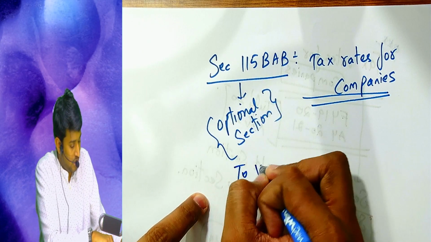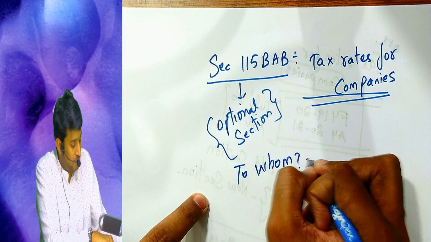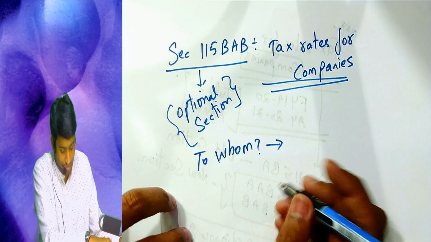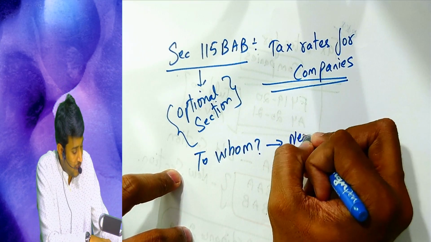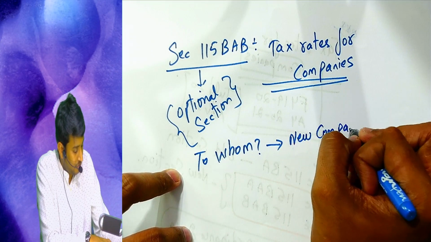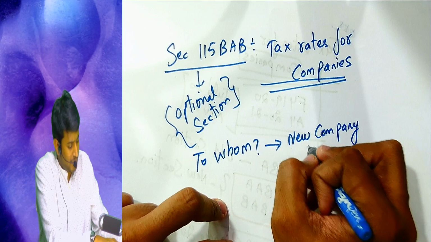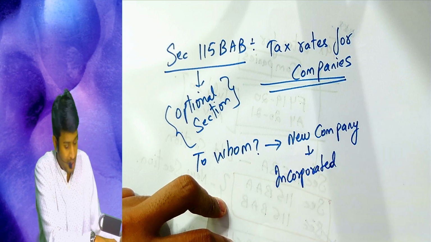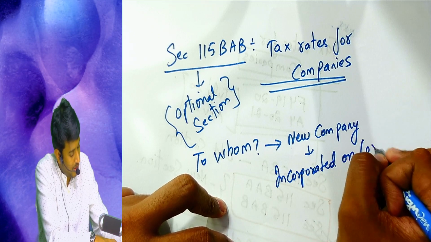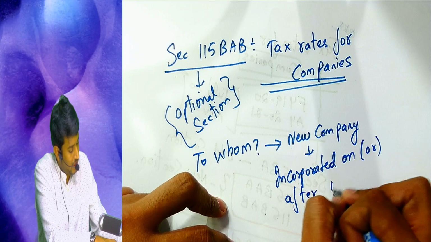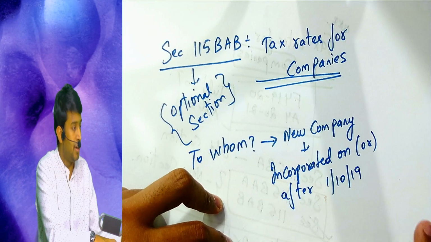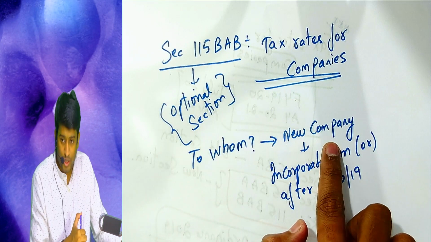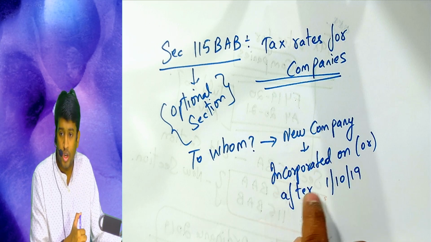So first we are talking about section 115BAB. First rule, this section applies to whom? 115BAB applies to a new company which is incorporated on or after 1st October 2019.